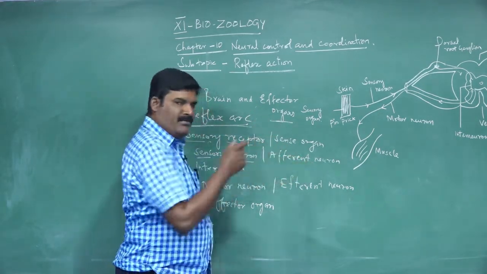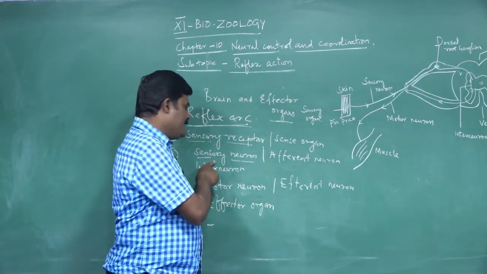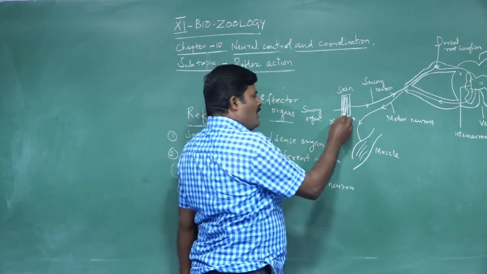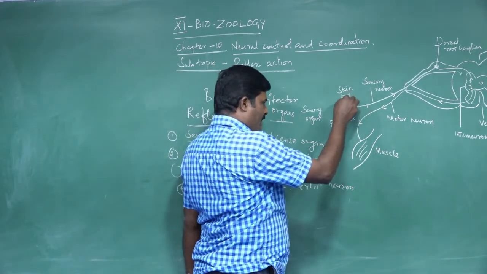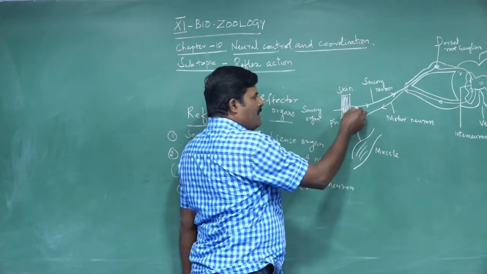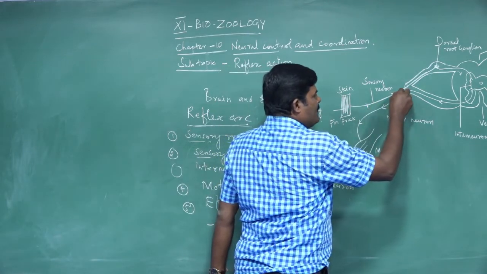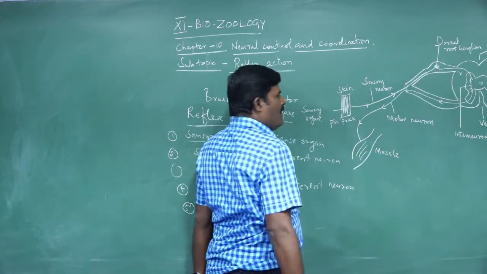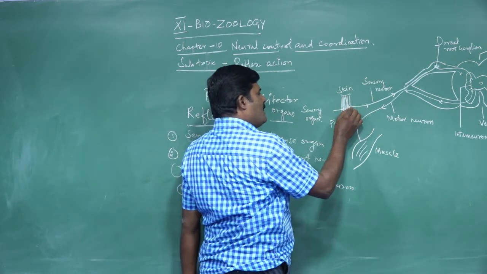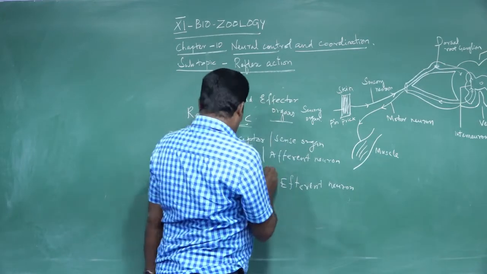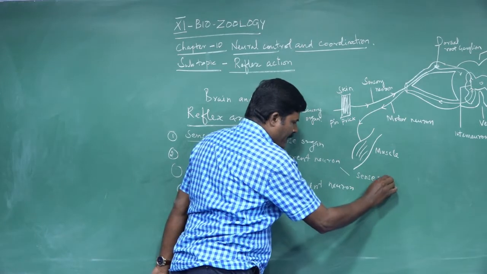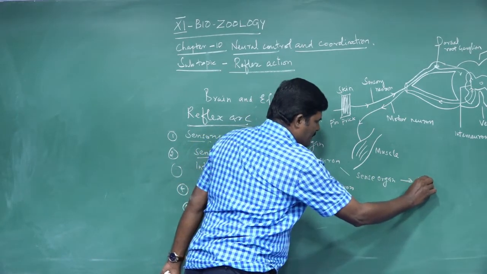It is carrying the information from the sense organ, so it is called a sensory neuron, or otherwise called an afferent neuron. Sensory neurons arise from the sense organ, like the skin, and convey the information to the CNS, that is the spinal cord. So this structure, the sensory neuron, runs from the sense organ to the CNS.